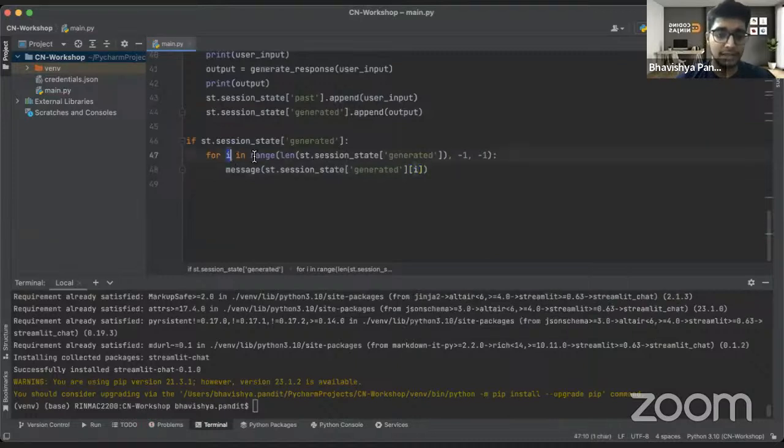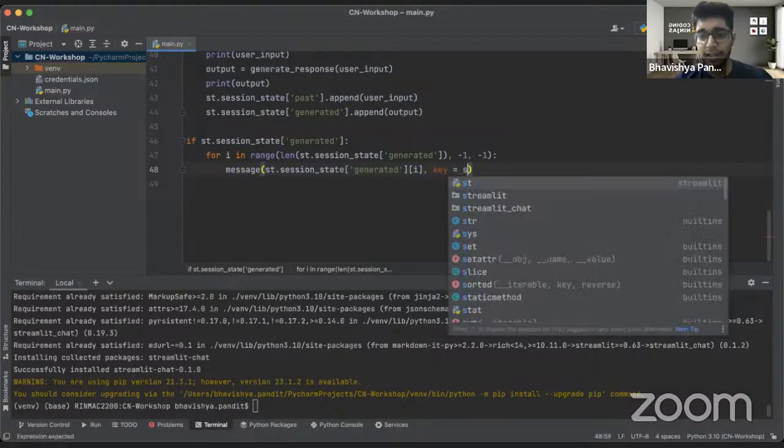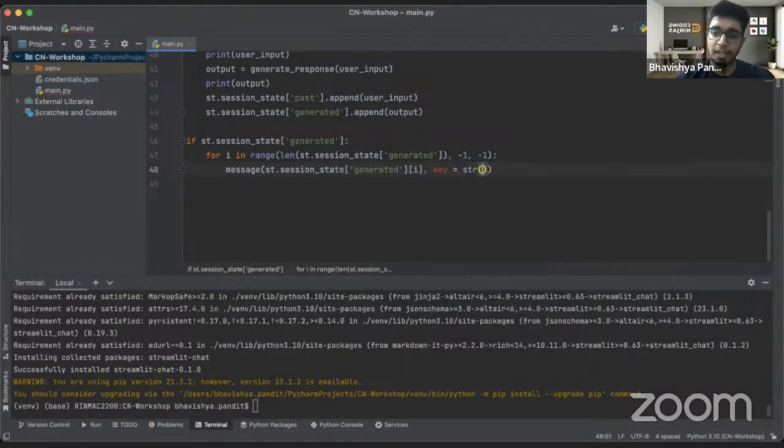So for i, again, it is just an array, nothing else. One thing you have to keep in mind is that this key has to be unique every time. So we'll make it a string, or you can keep it like that, or simply keep it like this.